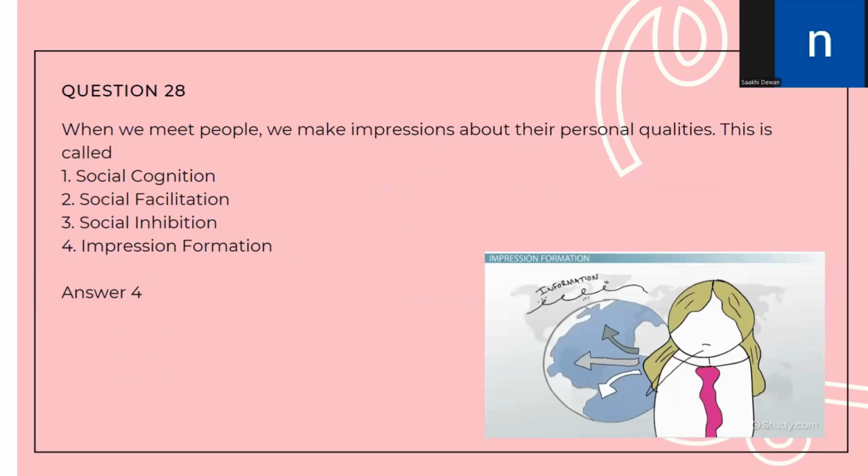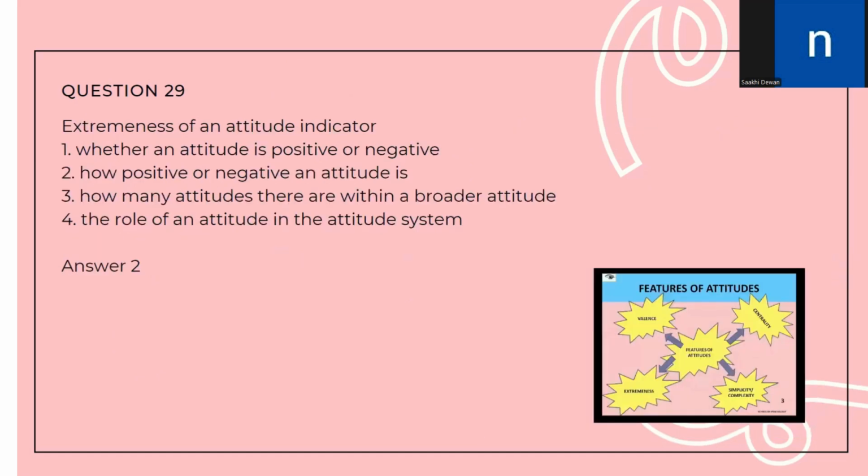When we meet people, we make impressions about their personal qualities. So clearly, the key term here is impression. Whenever we make impressions about a person's personal quality, this is known as impression formation. So the answer is option number 4, impression formation. Question number 29, extremeness of an attitude is an indicator of. So there are 4 features of attitude: valence, extremeness, centrality, and simplicity and complexity.